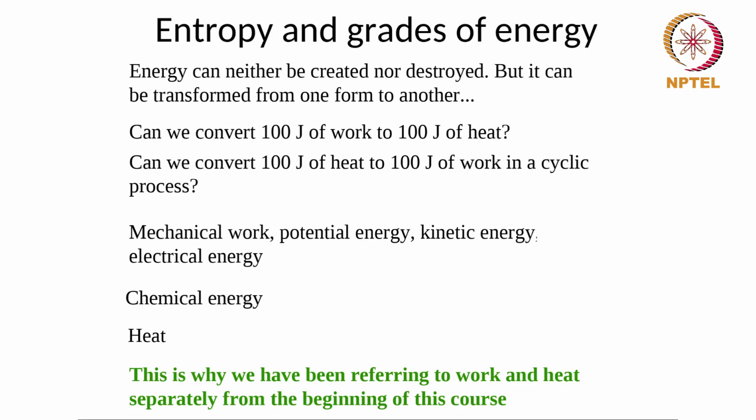What we see is that we are converting low grade to high grade, which means we need to give much more low grade energy to get some amount of high grade energy. Depending on what the efficiency is, we may need to give 3 times the amount of low grade energy to get 1 unit of high grade energy, and therefore it's not essentially a very good process.